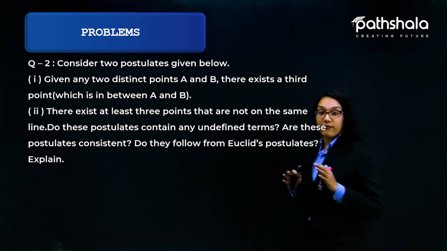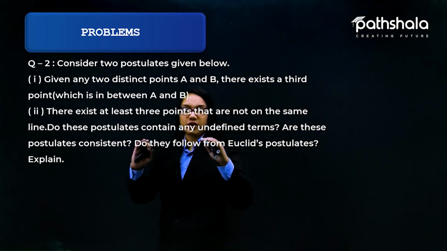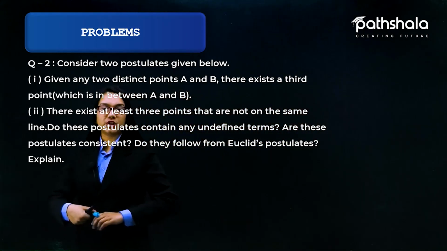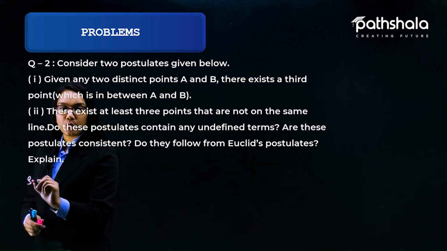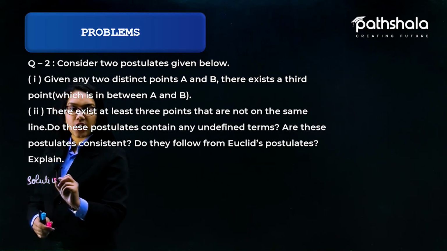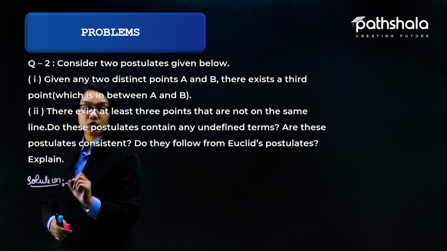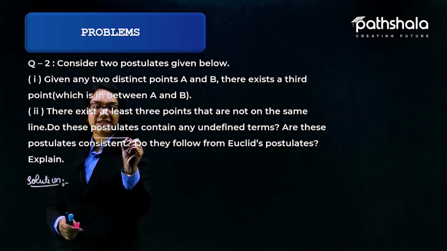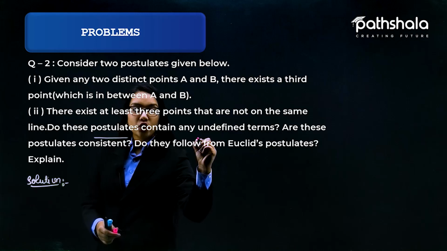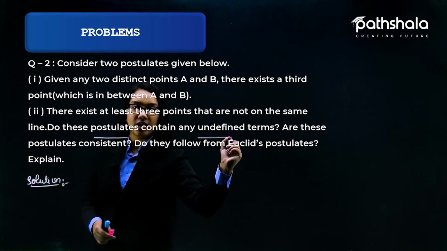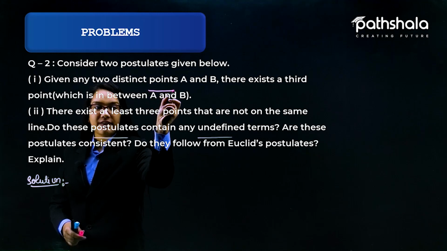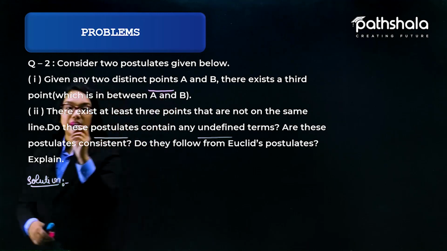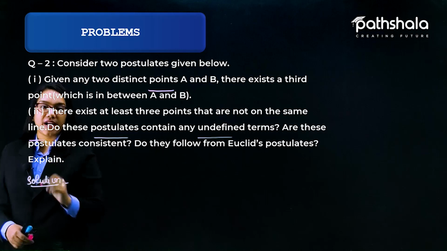Let us suppose I'm talking about the solution for this particular question. Do these postulates contain any undefined terms? Obviously there are many undefined terms over here. A point is nothing but an undefined term. A line is also an undefined term.